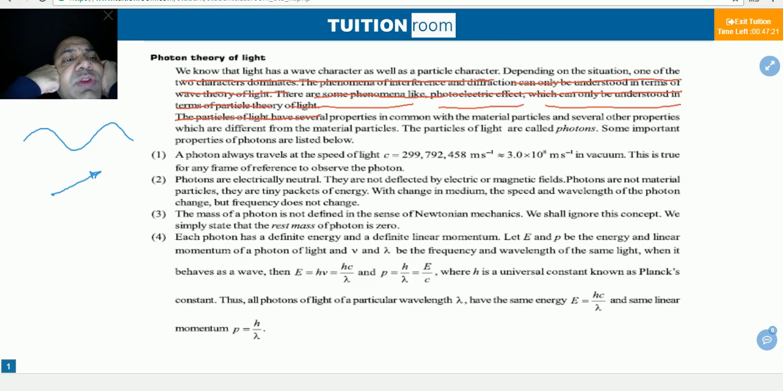There were many theories regarding the light. One theory was given by Newton called corpuscular theory. Newton said that light has a particle nature. But some phenomena discovered like diffraction, interference, which could not be explained on the basis of particle theory of light. There was a person, Huygens. Huygens said that light has a wave nature. He said that light moves in form of waves.